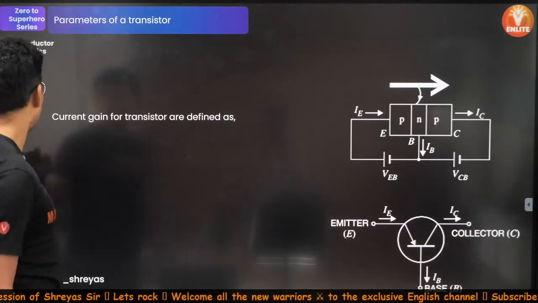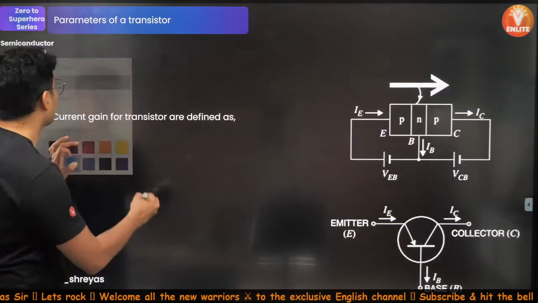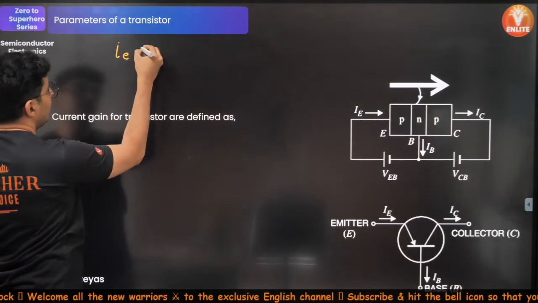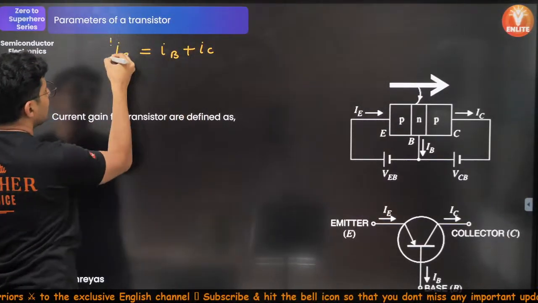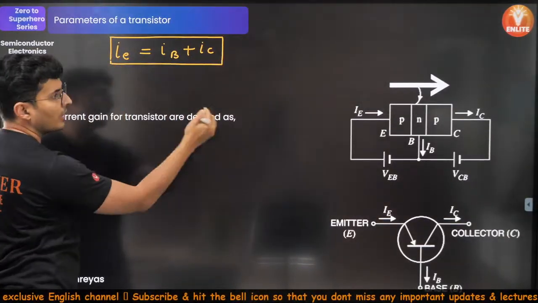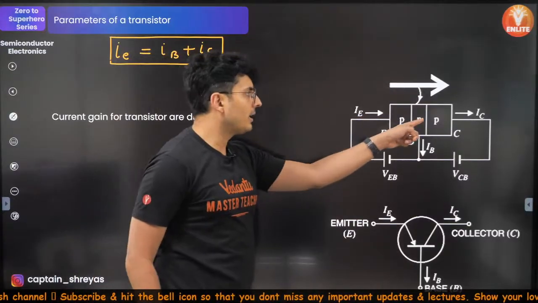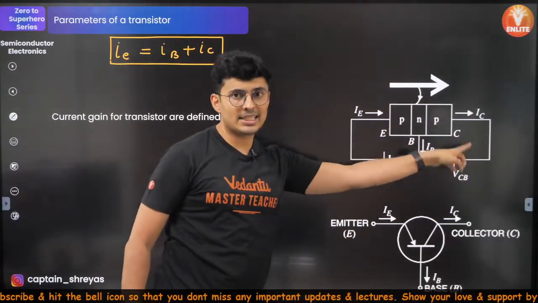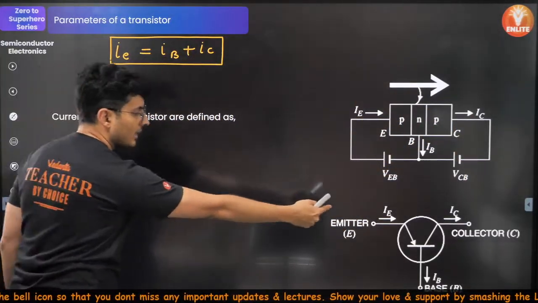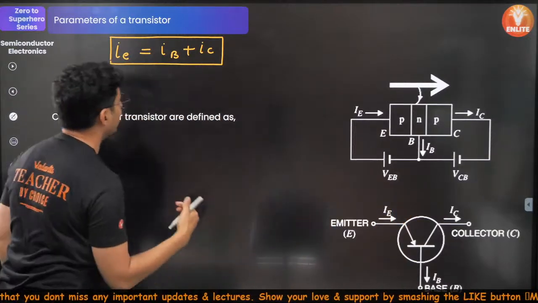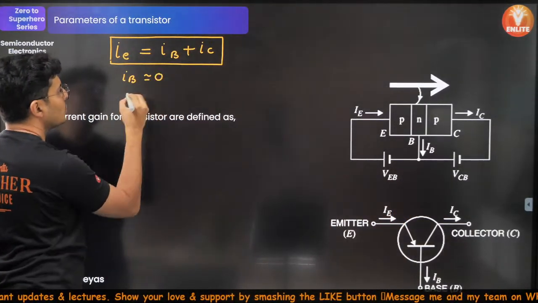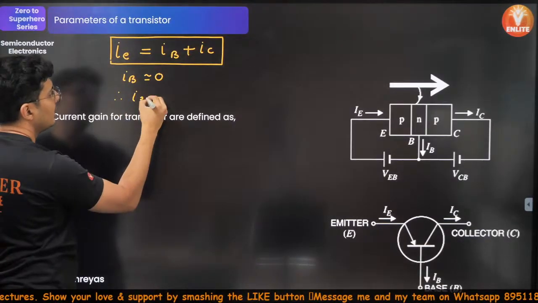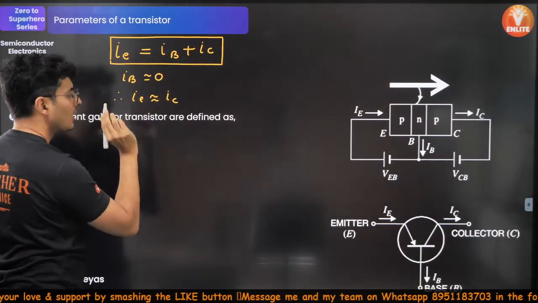Okay, so what are the different things that we studied till now? The emitter current is equal to the base current plus the collector current. This is the first result for any transistor. But IB is very, very small usually. Therefore, IE is roughly equal to IC usually.